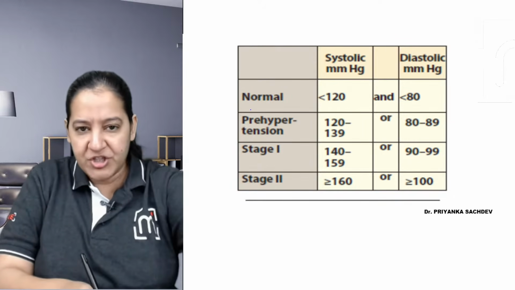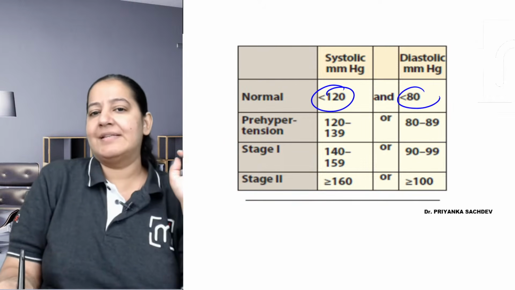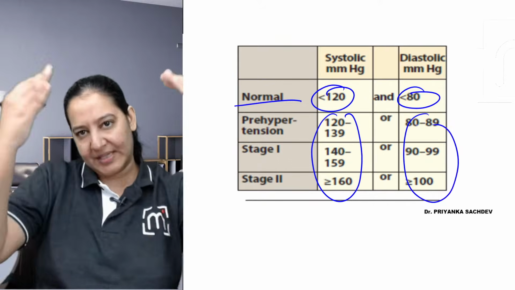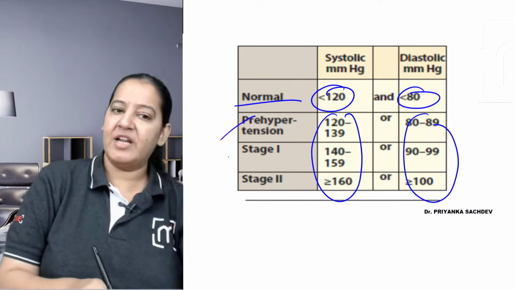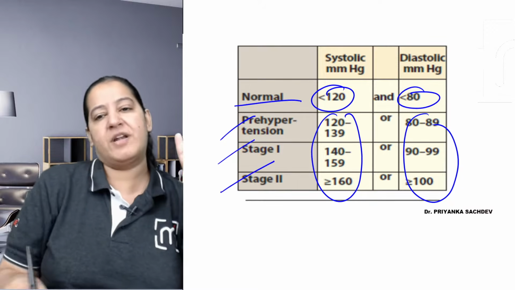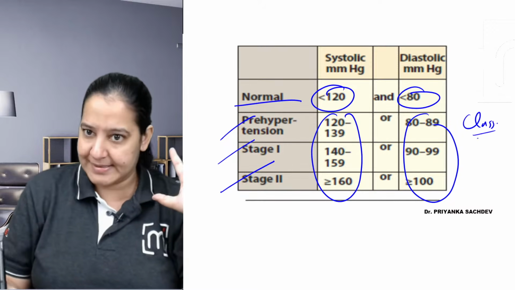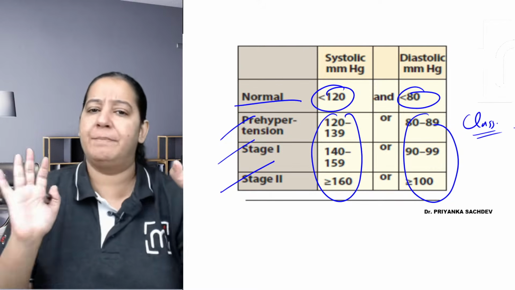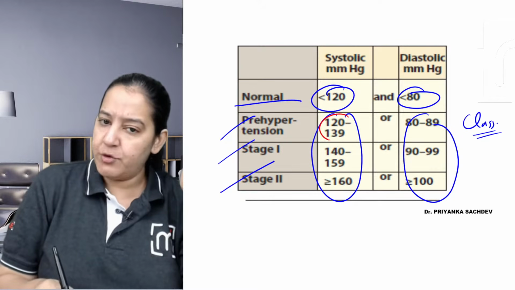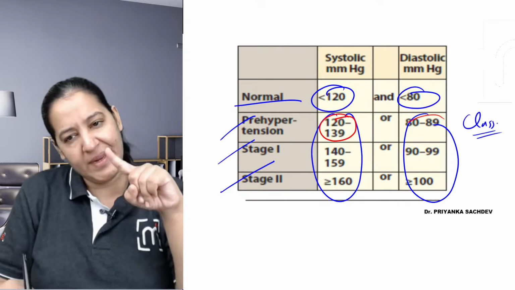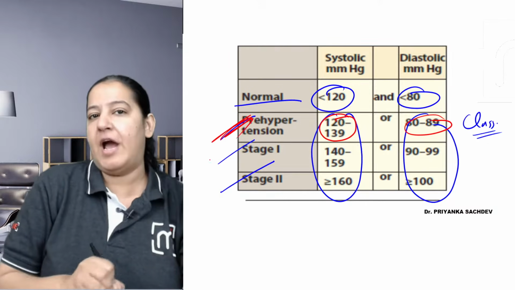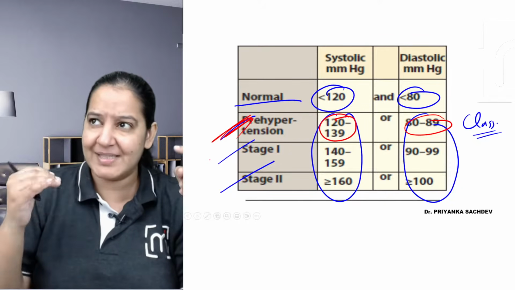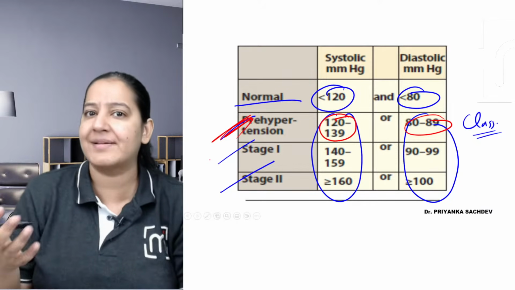The normal blood pressure is less than 120 and less than 80. And when it is increasing to such a range, it is pre-hypertension, stage 1 hypertension, stage 2 hypertension. You should know this classification in medicine. So if the patient is coming to you, what is the blood pressure of the patient? If the systolic is between 120 to 140 and diastolic between 80 to 90, the patient has pre-hypertension. Start the treatment, right? Ask for lifestyle modification. Ask to take less salt, more physical activity, more exercise.